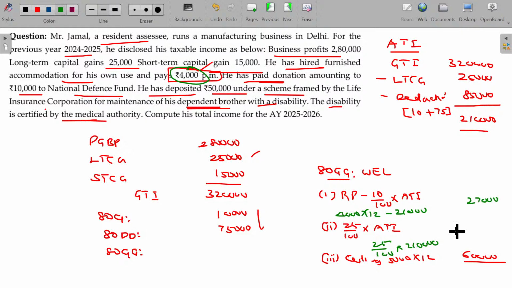How much? 52,500. Among the three, the least being 27,000 can be deductible under section 80 GG. Now taxable income in this case being 2 lakhs 8,000. Hope now we'll be able to understand this one.